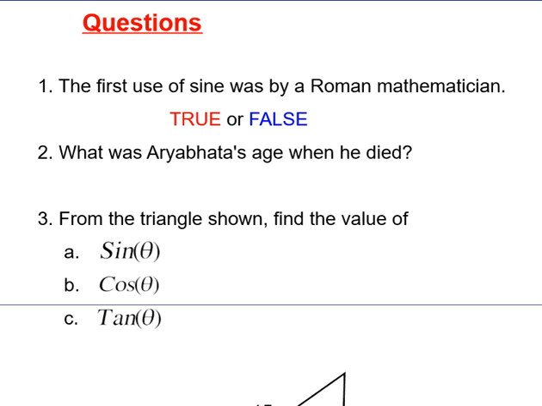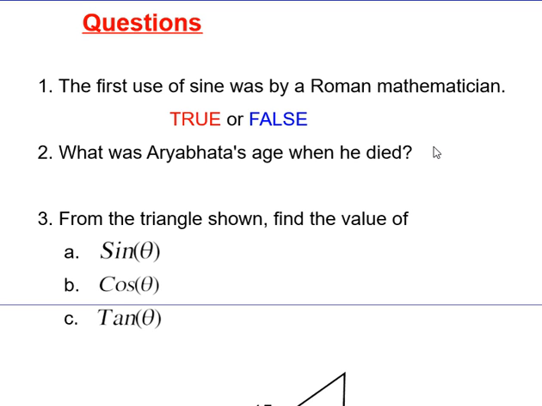These are things I produced for my great-granddaughter. At this time she's probably not going to be able to use these, but she will do in a year's time, probably. So I always give her some questions. The first use of sine was by a Roman mathematician. Is that true or is it false? What was Aryabhata's age when he died?